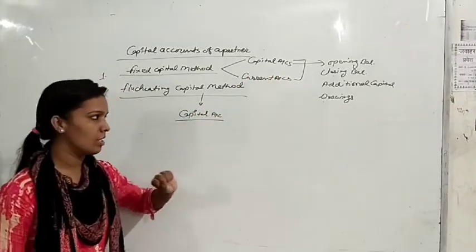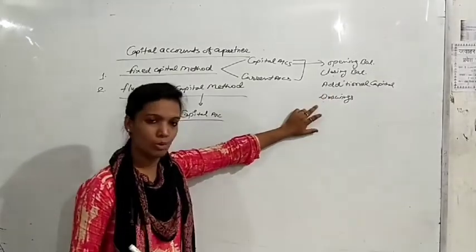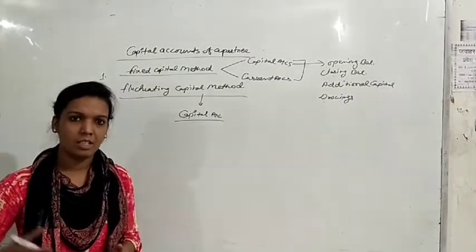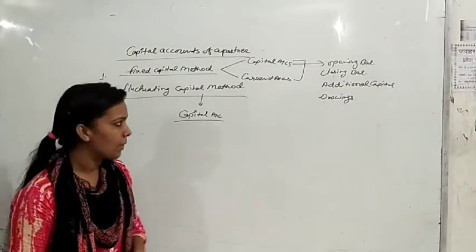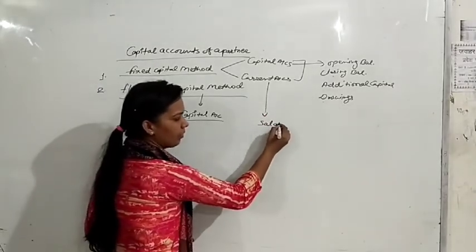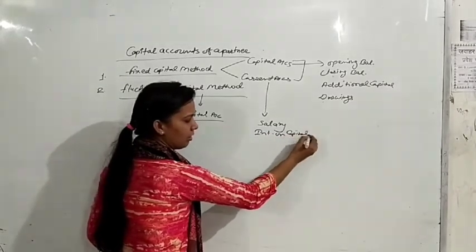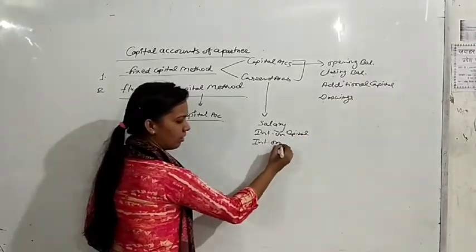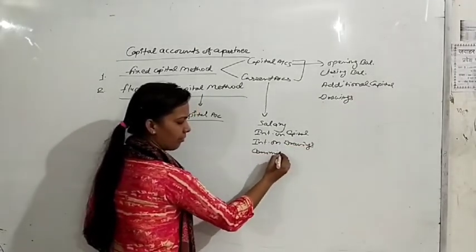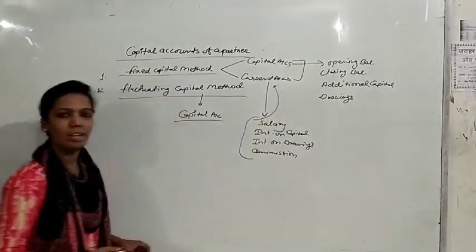In simple words, suppose there is no additional capital in the question and no drawing in the question, then your opening capital will be constant till the end of the year. So that is the capital account. And all the items like salary, interest on capital, interest on drawings, any commission, these current items will be shown in the current account.